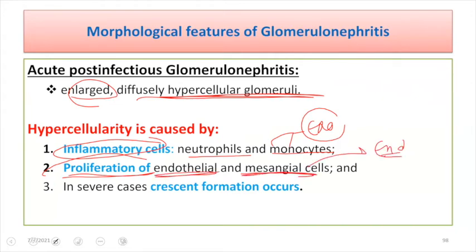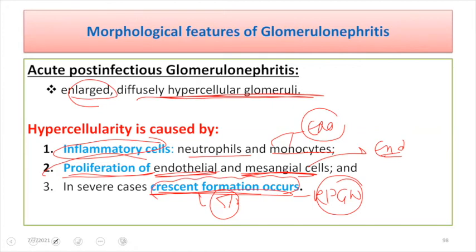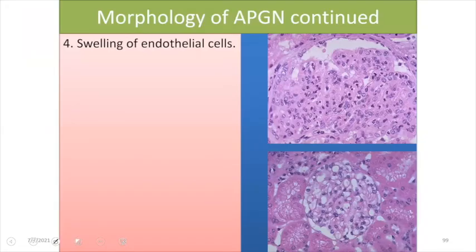And in about 5% of cases, it can result in RPGN. RPGN means rapidly progressive glomerulonephritis, which I'll talk about in the next lecture, and it results in the formation of crescents. This crescent is seen in about 5% of cases, especially RPGN type 2. So this is what we see in light microscopy.